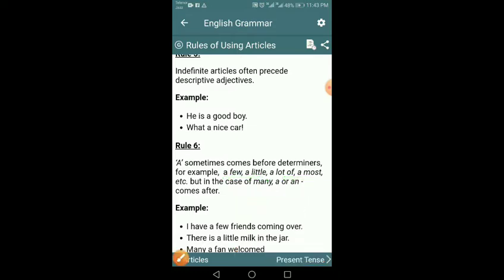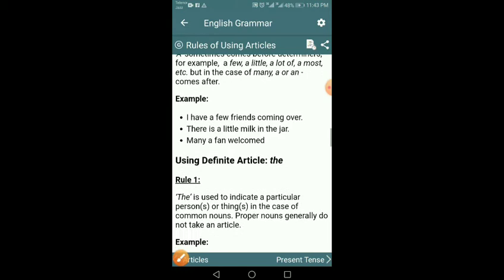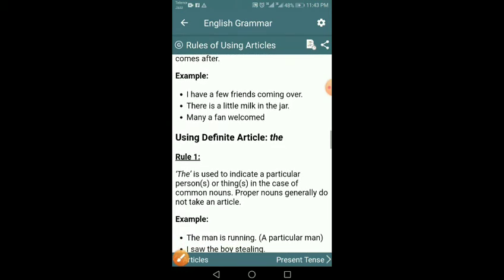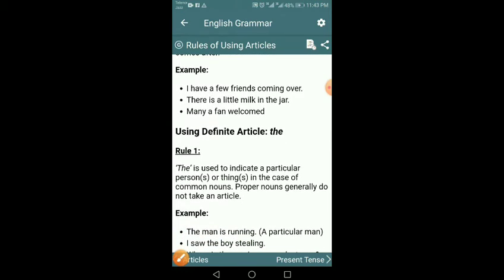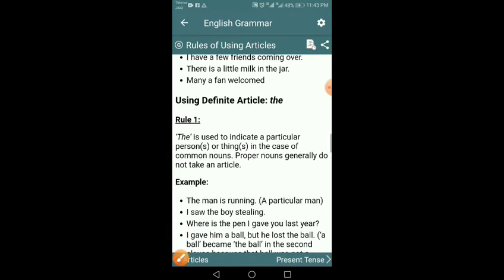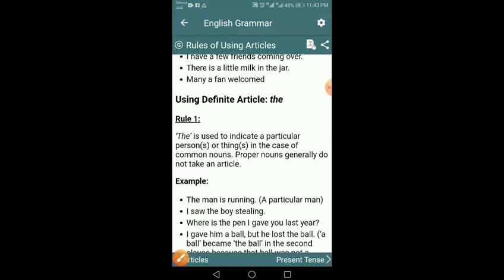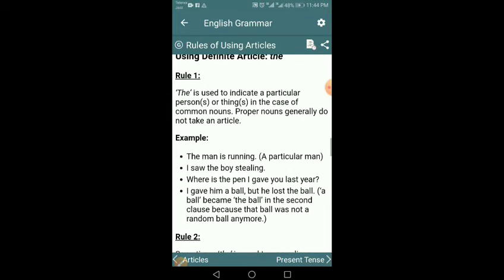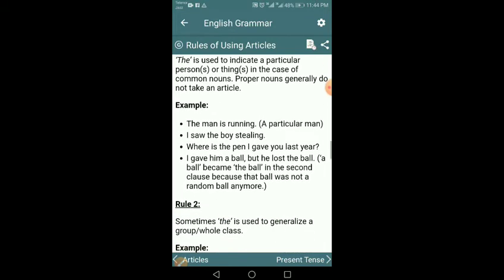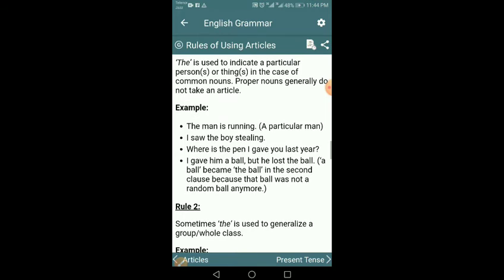So I move to the next step, when we use "the". Basically "the" is to specify something, and we use it when something is proper, something unique in itself, something already discussed, something already referred to. As an example, I will say that I saw a cow in the meadow.